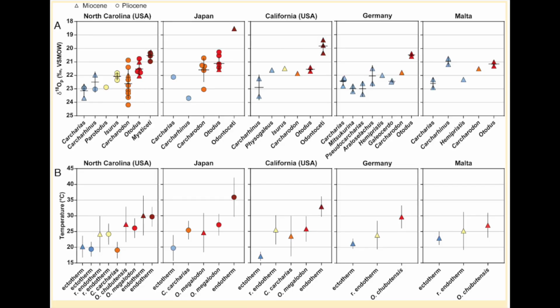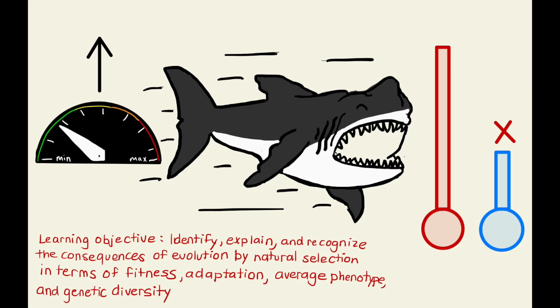Figure 1, one of the graphs from Dr. Griffith's study, shows shark teeth from the Miocene and Pliocene epochs as triangles and circles respectively. It also demonstrates the differences in thermal physiology between the Megalodon in red, ectothermic sharks in blue, endothermic sharks in yellow and orange, and endothermic marine mammals in dark red. This graph reveals that Megalodons had elevated body temperatures compared to other ectothermic and endothermic sharks. The Megalodon's success and its heightened body temperature is actually linked.